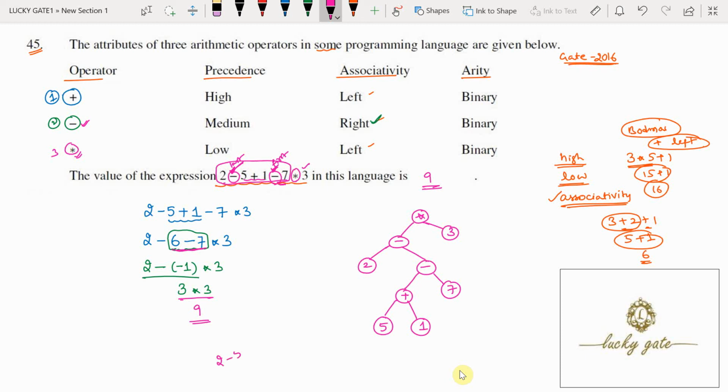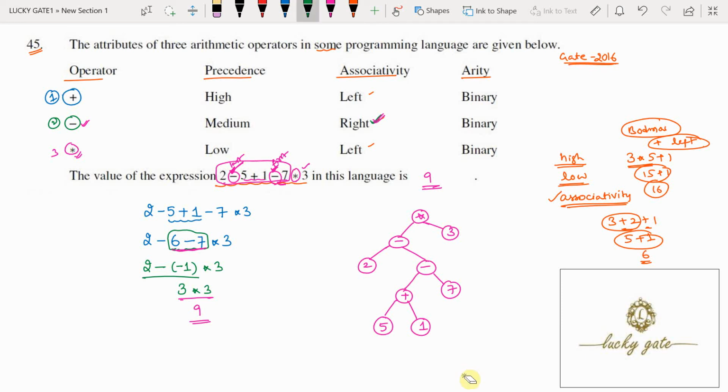Because in the expression 2 minus 5 plus 1 minus 7, minus is given right associativity, meaning the rightmost one is evaluated first, so it should be at the bottom of the tree. This operator should be on the top of the tree. That care we have taken while constructing the expression tree.